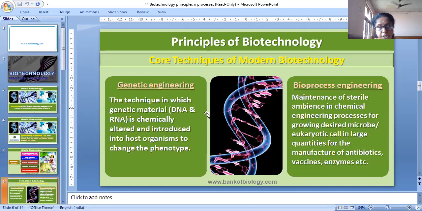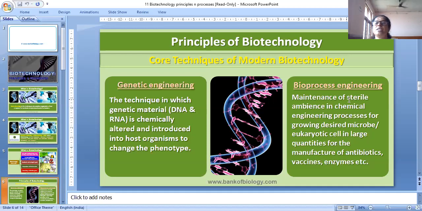Four techniques of modern biotechnology: genetic engineering, the technique in which genetic material is chemically altered and introduced into the host organism to change the phenotype. Maintenance of sterile ambience in chemical engineering processes for growing desired microbe or eukaryotic cell in large quantities for the manufacture of antibiotics, vaccines and enzymes. This is in genetic engineering. The chemicals of the genetic material are changed, altered and introduced into the host organism to change the phenotype. That only we had learned in this lesson.